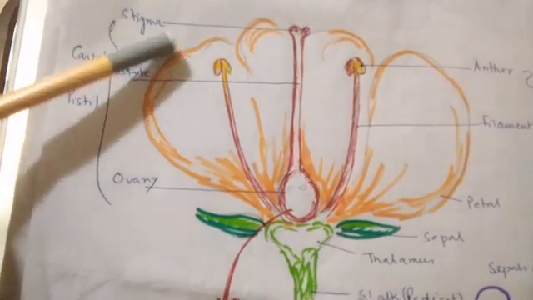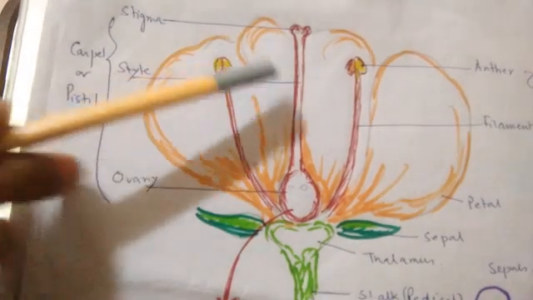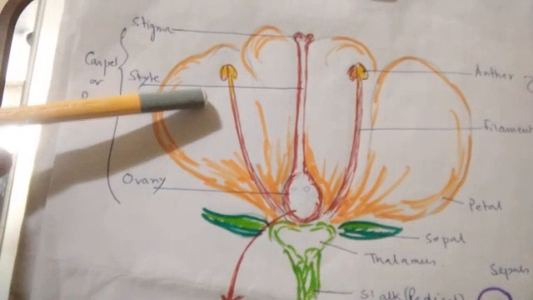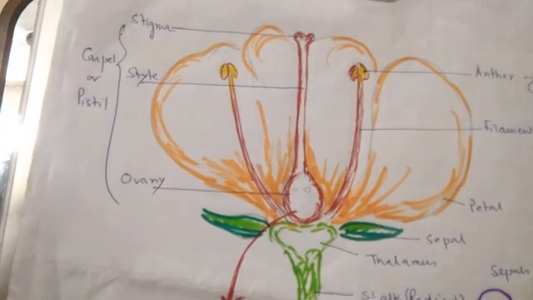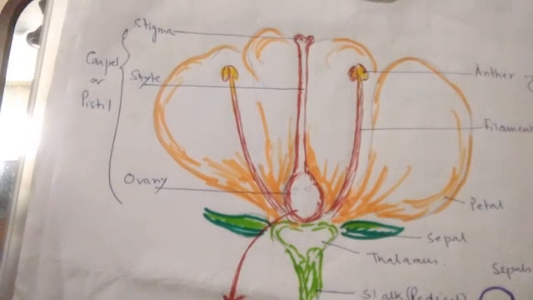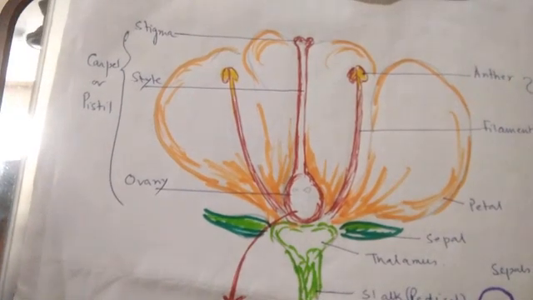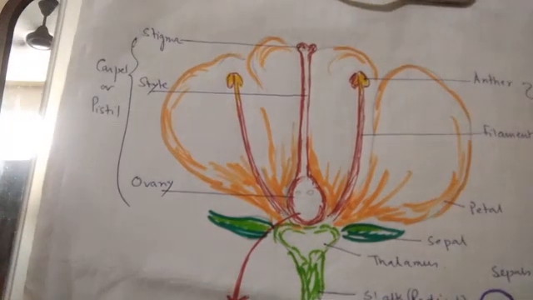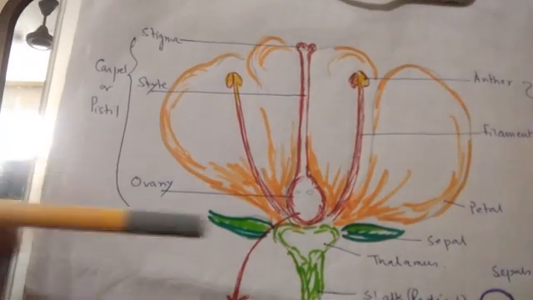Now let us come to petals. Petals are the most attractive part of the flower. When we see a hibiscus, we call it red in color or yellow in color. Which part implies this red? The petals. So the most attractive, most prominent part of the flower is the petals.